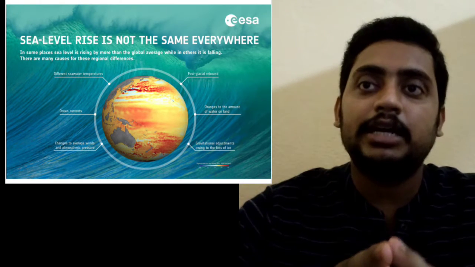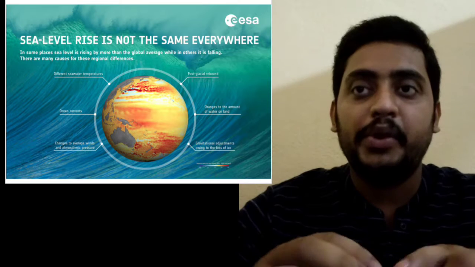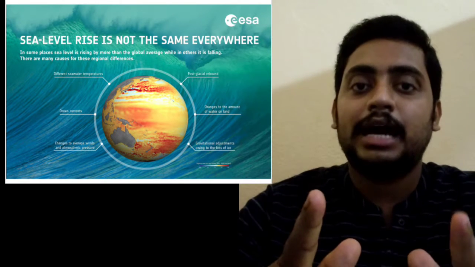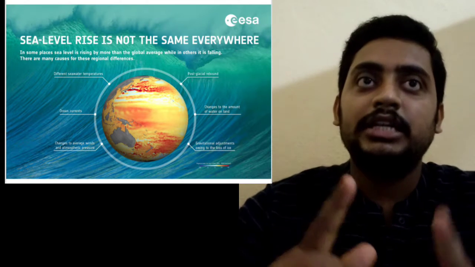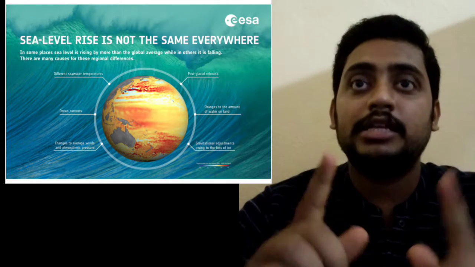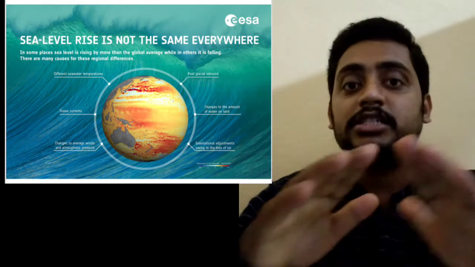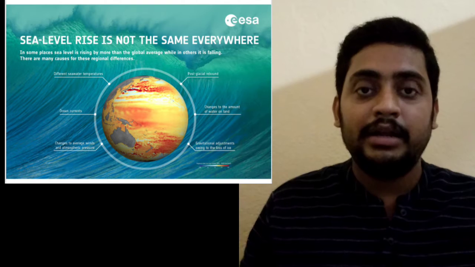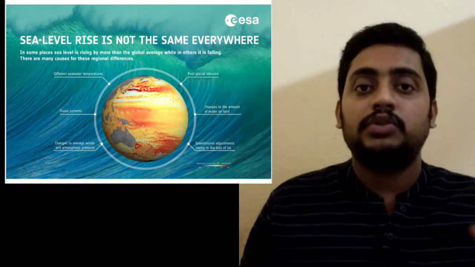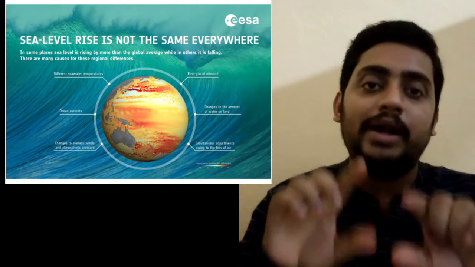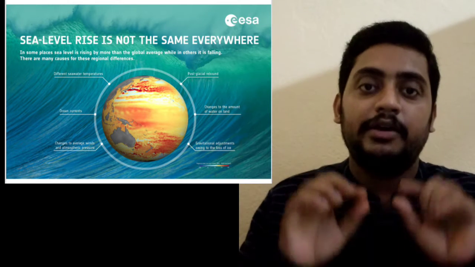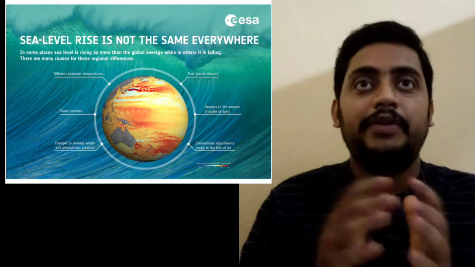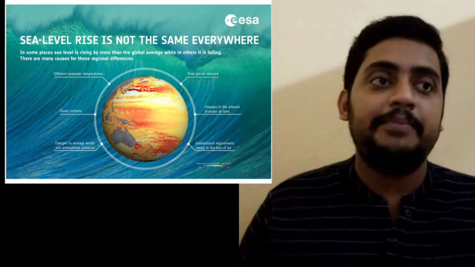And sixth is the gravitational adjustment owing to the loss of ice. So these factors cause sea level rise, but it is not the same everywhere, because sea level rise or fall is not the same throughout space and throughout time.